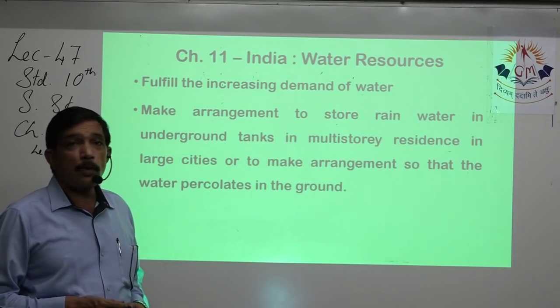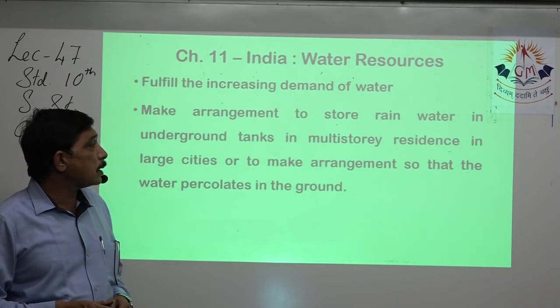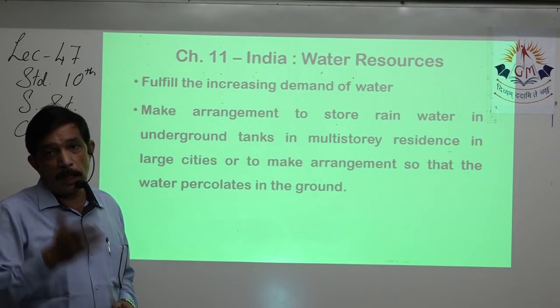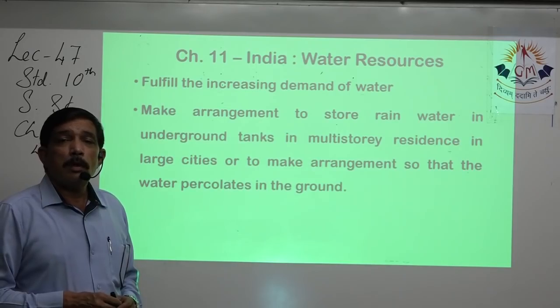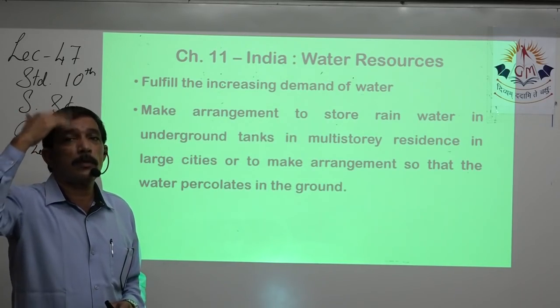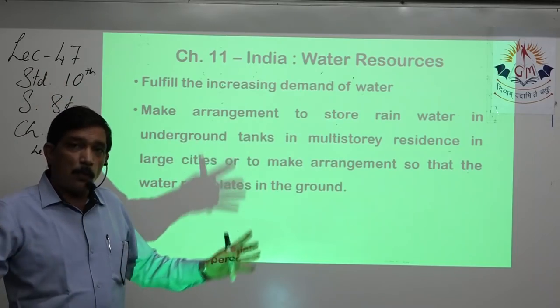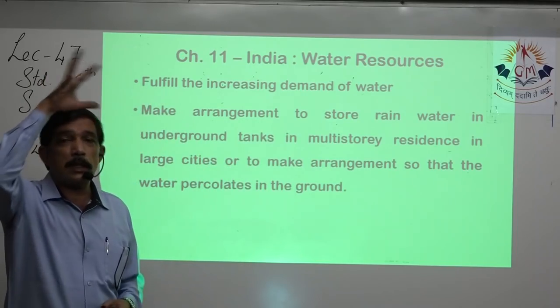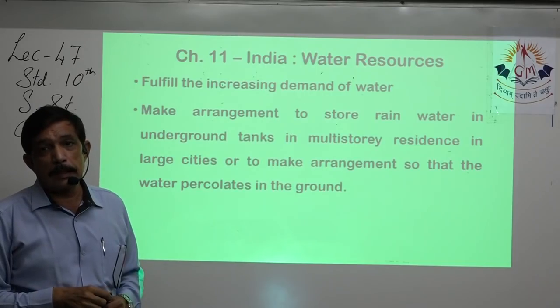Make arrangements to store rainwater in underground tanks in multi-story residences. We have high-rise buildings, 10 floors, 20 floors, 30 floors, and they are quite huge. So lots of water gets collected on the terrace.